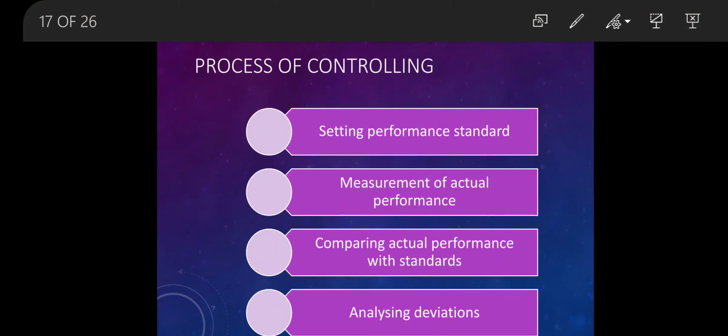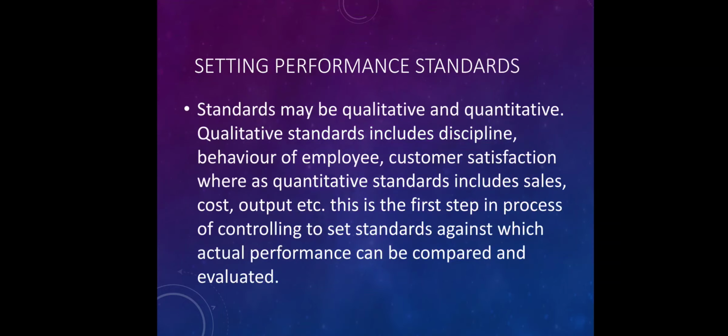First of all, setting performance standard, measurement of actual performance, comparing actual performance with standard, and analyzing deviations. So, controlling is a systematic process which involves all these steps. We will take all these steps one by one. First of all, setting performance standard.